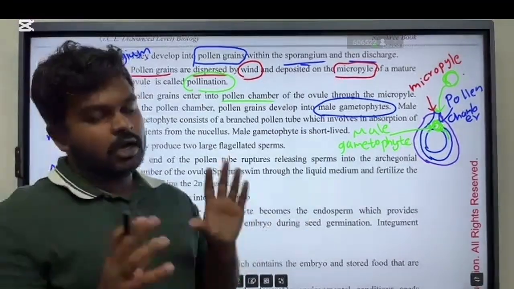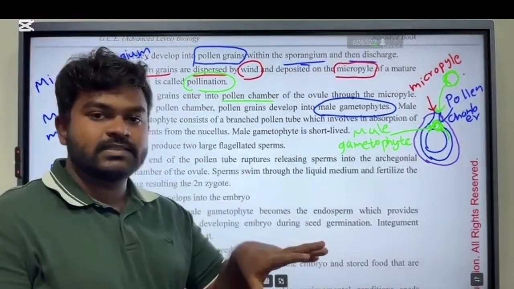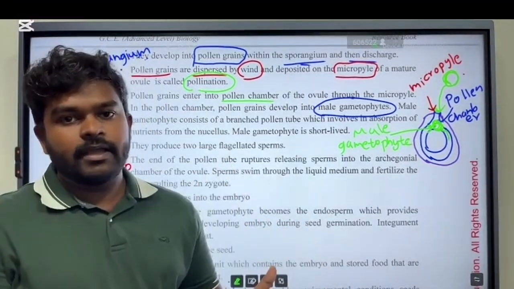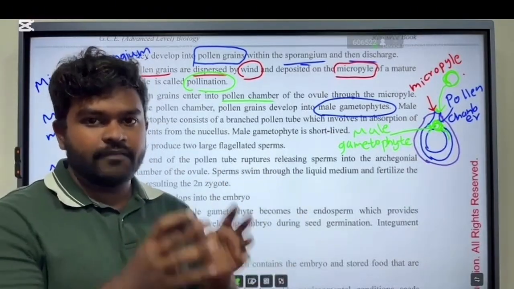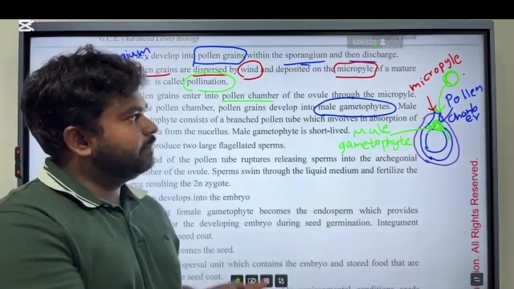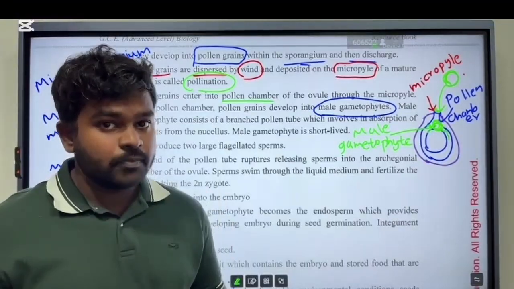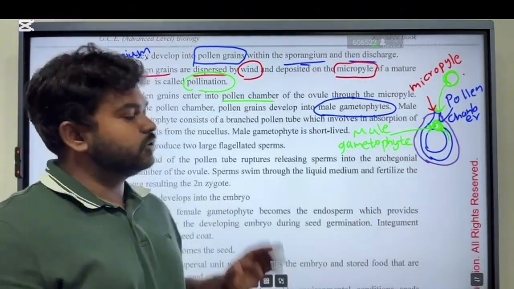So first these microspores differentiate into pollen grains, then dispersed by winds they deposit on the micropyle of the ovule of the female gametophyte. Sorry, female